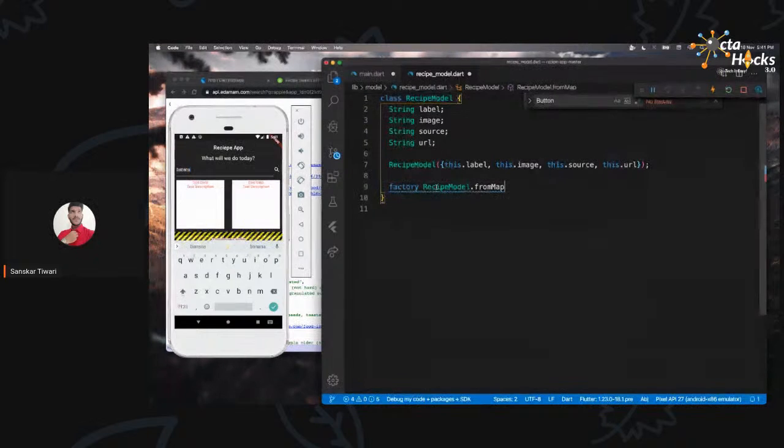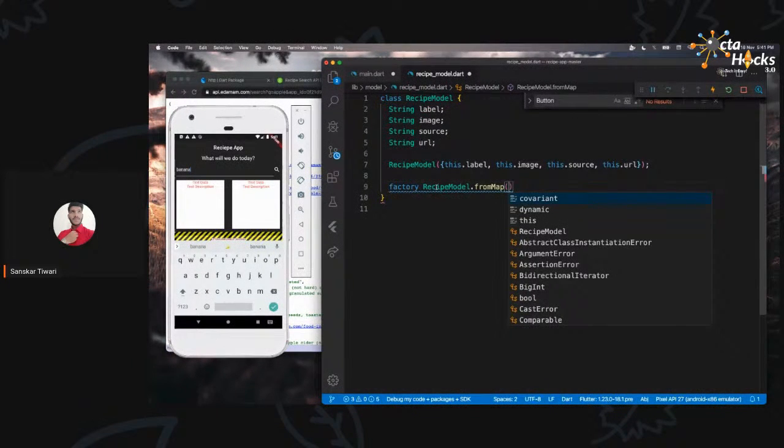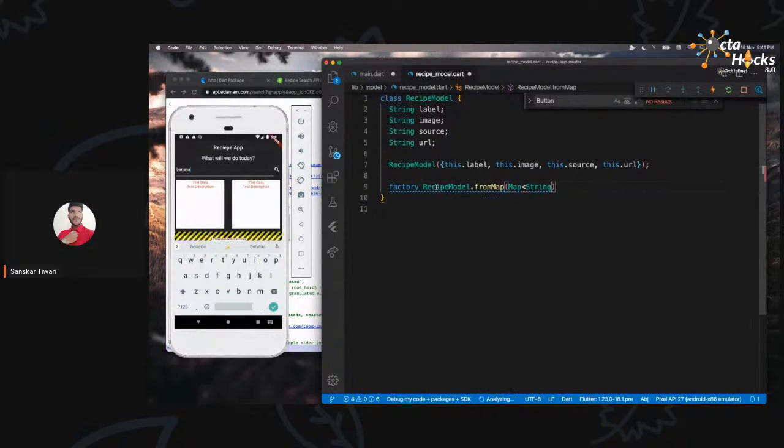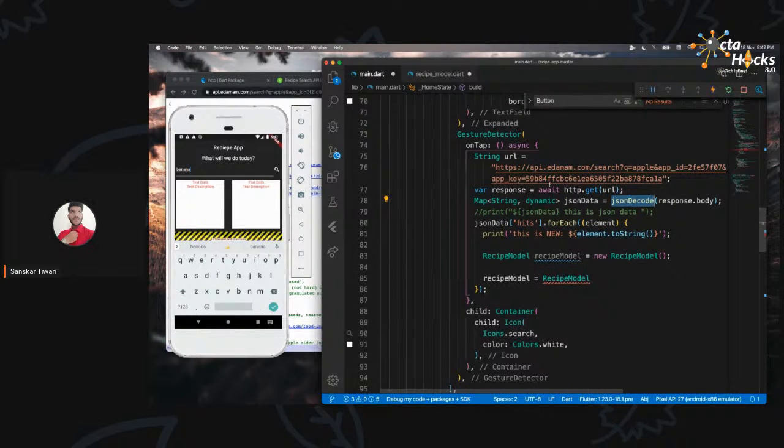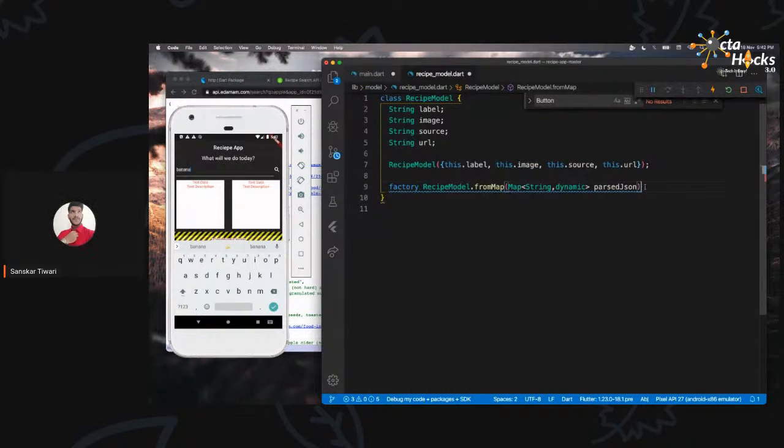It says recipe model from map, which means we are getting the recipe model from a map. What was the map? Map was basically a collection of key value pairs. So we are going to provide, let me just mention dynamic. Whenever we create a function and we are accepting an argument, we can mention the data type of that, and then we can mention the variable name. So I'm going to name that parsed JSON. Don't get confused by the name. It's basically that we have a JSON which we passed. Let me show you here, we decoded that and then we are providing that. So just to be clear about that.